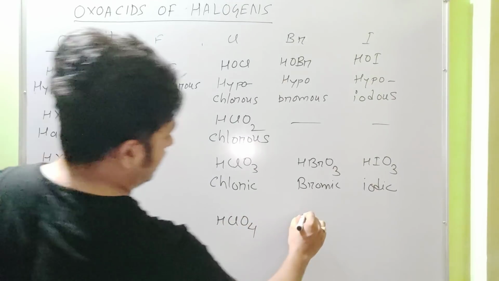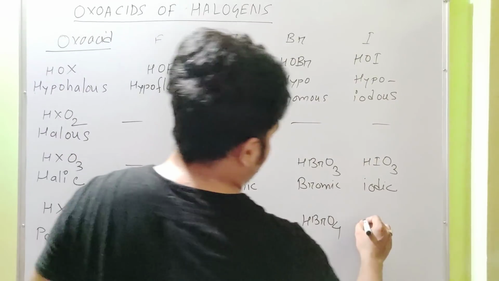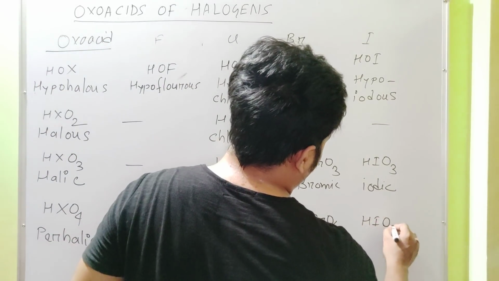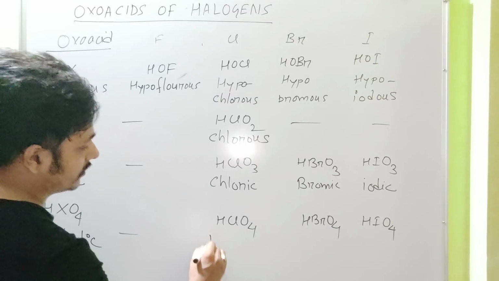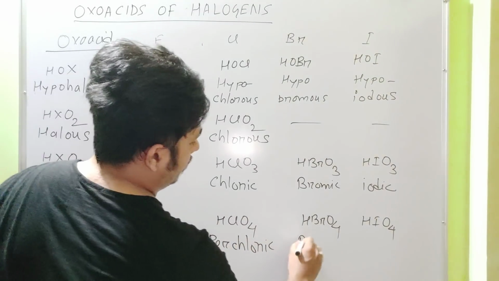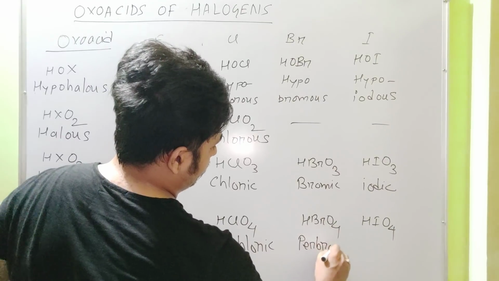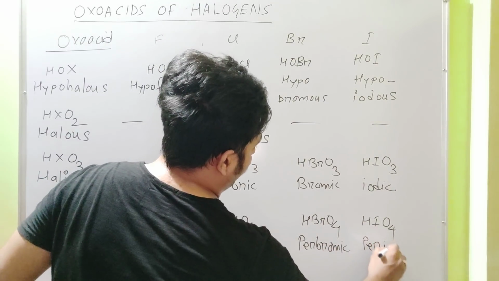HClO4, HBrO4, HIO4. The name of this kind of oxo acid is perhalic. That means this one is perchloric, perbromic, periodic.